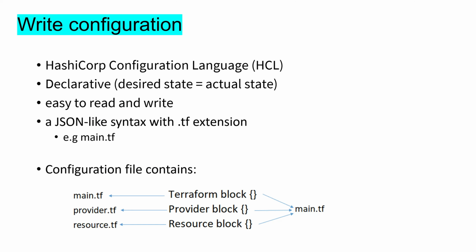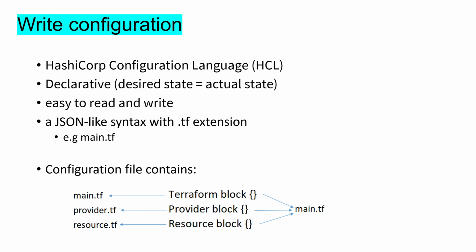Now we have completed authentication part. It is now time to write Terraform configuration. We define infrastructure using declarative configuration language known as HashiCorp Configuration Language, HCL. The Terraform language is declarative, which means it describes an intended goal rather than exact step needed to reach that goal. We define the desired state in our configuration file using HCL language. When we apply that configuration file, Terraform will provision resource to match the desired state.